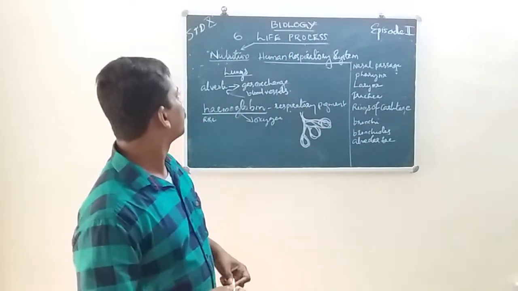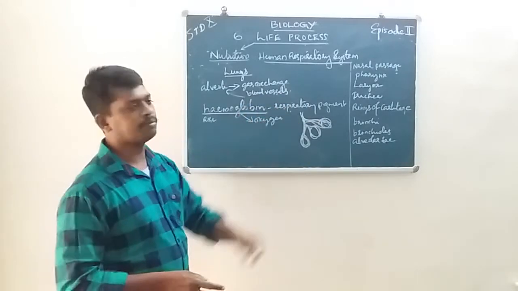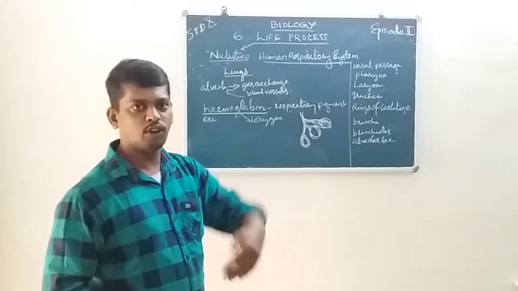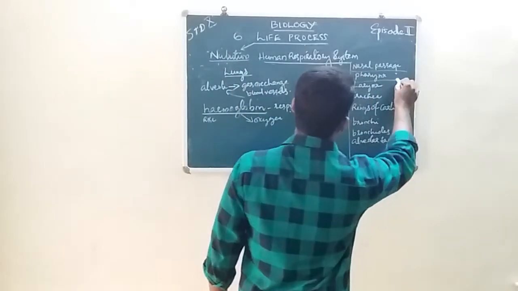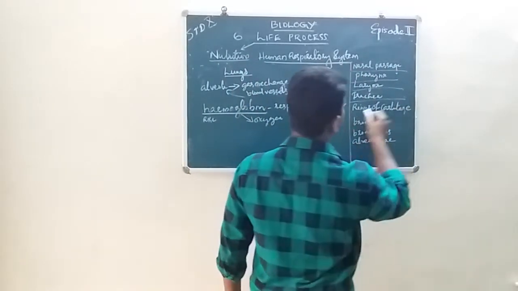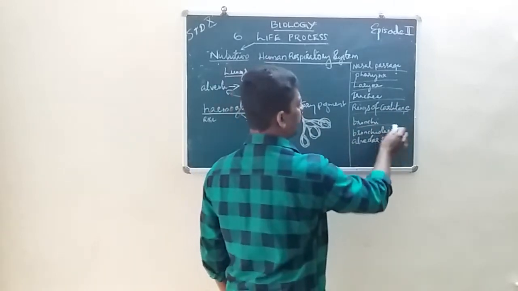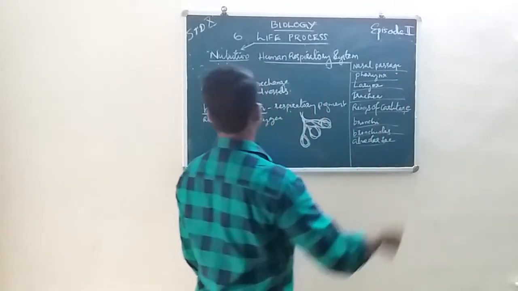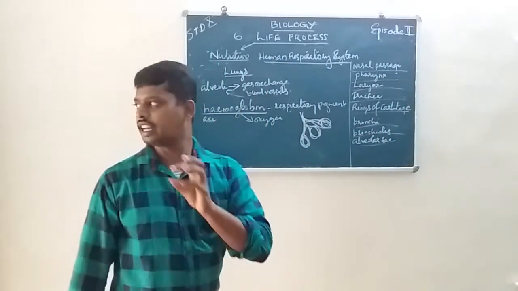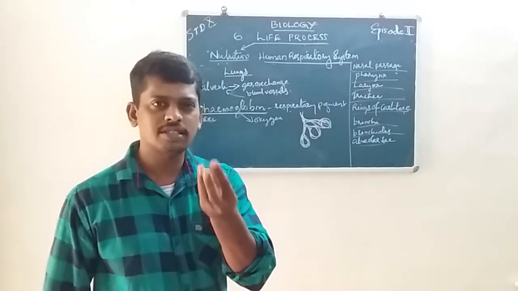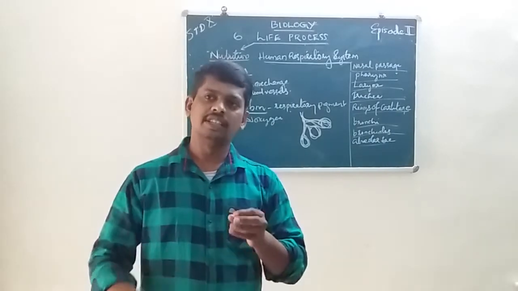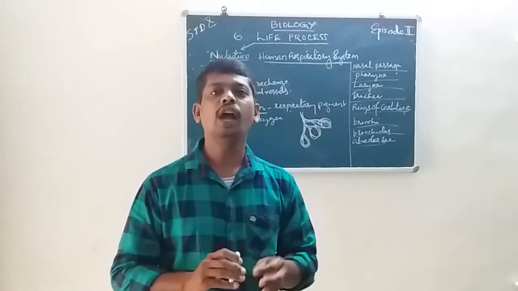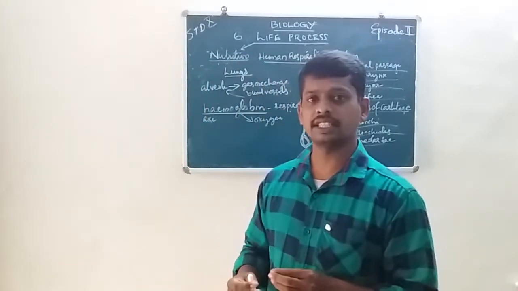Once again, the pathway of the human respiratory system is nasal passage, pharynx, larynx, trachea with rings of cartilage, bronchi, bronchioles, alveoli. The alveoli are the smallest air sac-like structures, covered with blood capillaries.